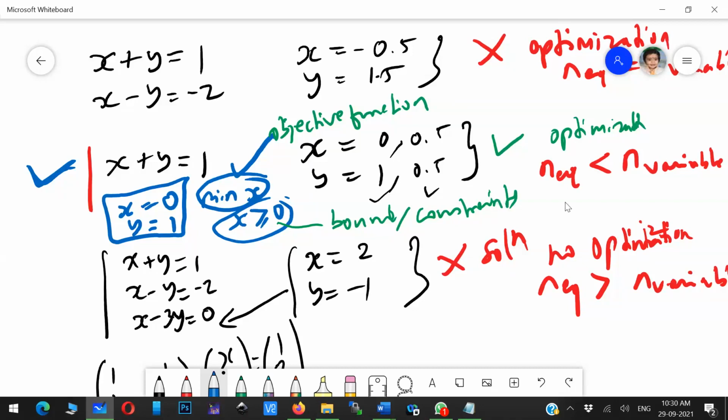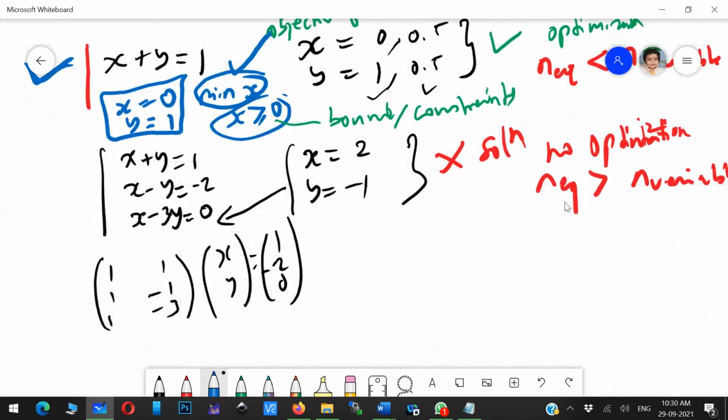Is that clear? Okay. Why I'm telling this: when you actually solve any system, you should know how to transfer your actual problem to an optimization problem.